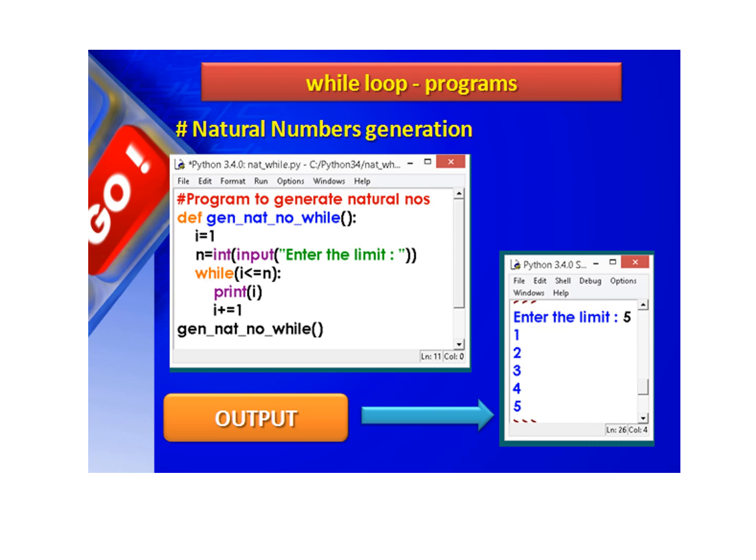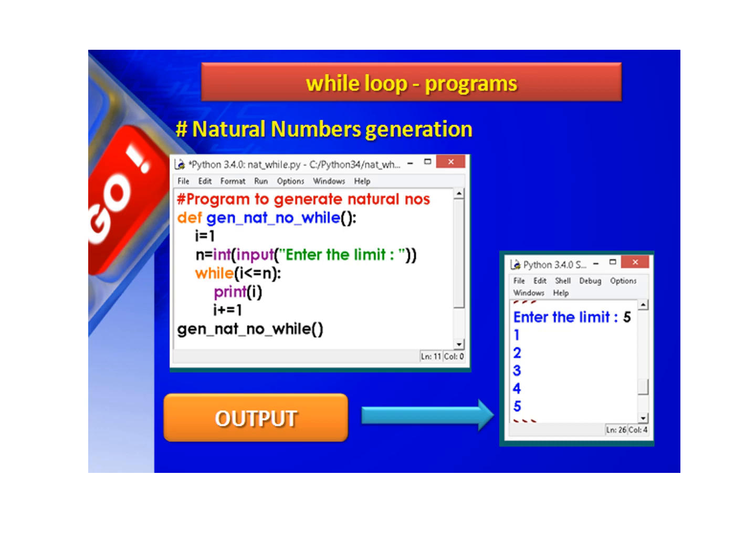First you get the limit, that means the maximum range, how many natural numbers you have to display. So n denotes the limit, the maximum limit up to which natural numbers are displayed. i is the variable which checks the condition against the limit.